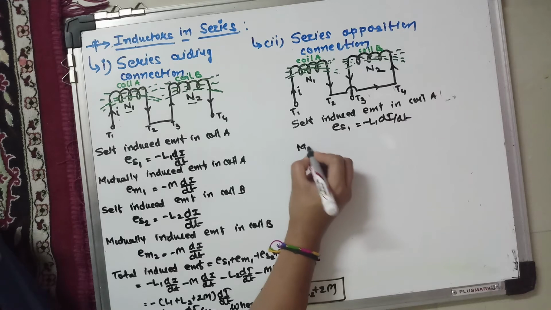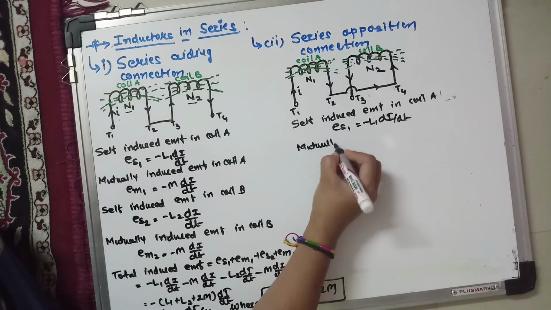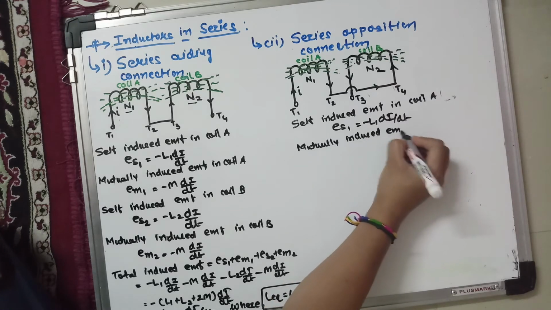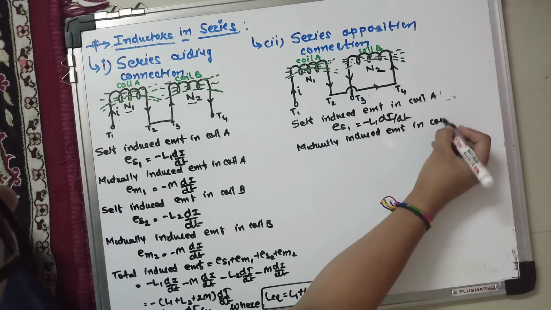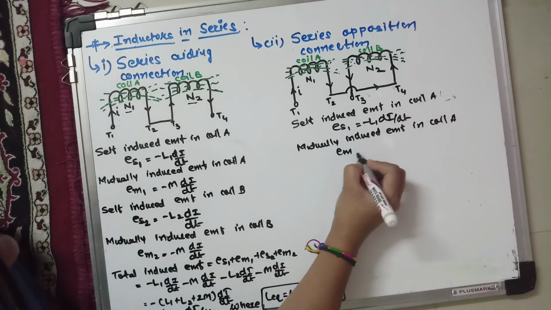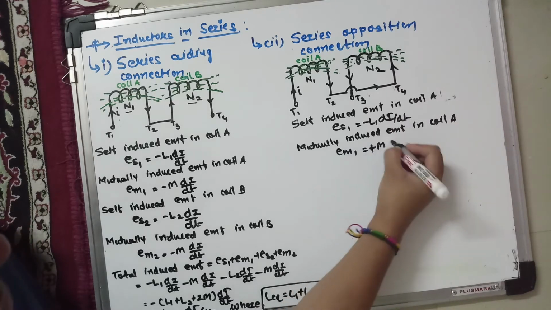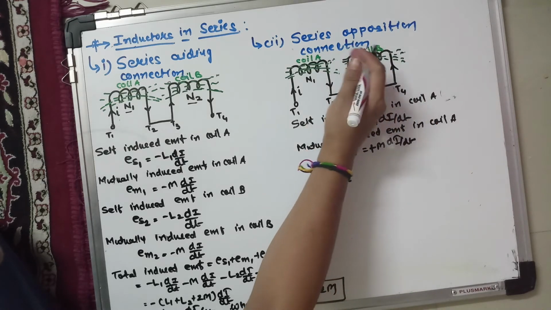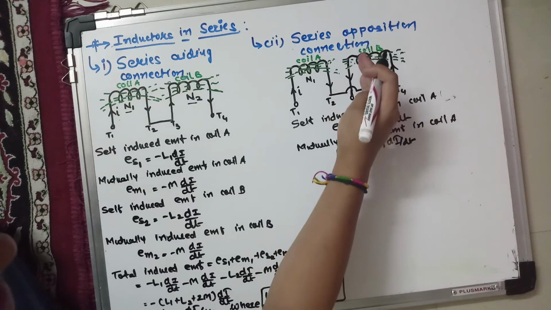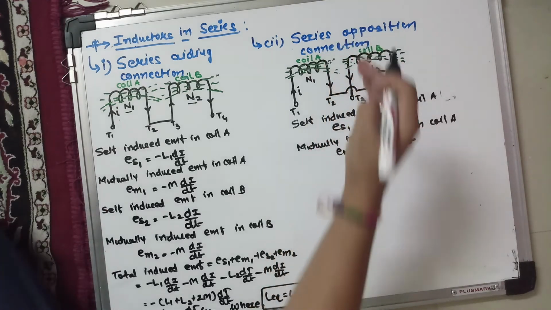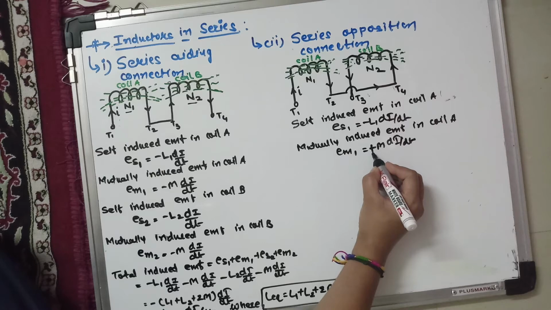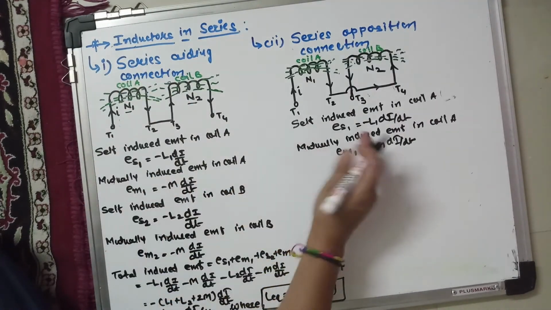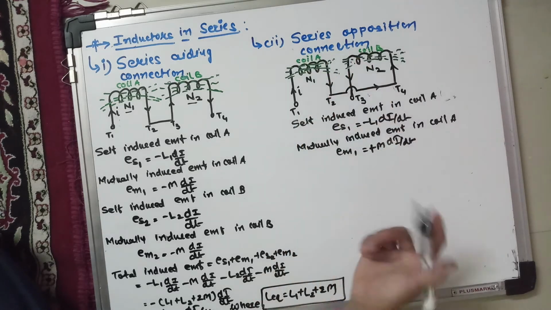In the same way, the mutually induced EMF in coil A, EM1, is plus M di by dt. As the fluxes are opposite to each other, the mutual inductance is in the opposite direction of the self inductance. So the plus sign is here, which is different from your series adding connection. Only this is different, all the other things are the same.